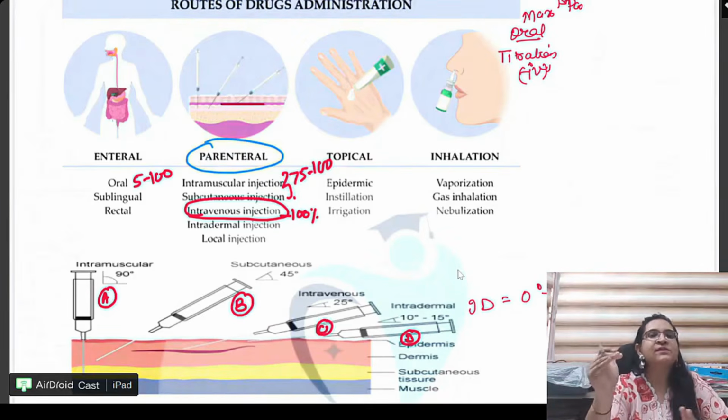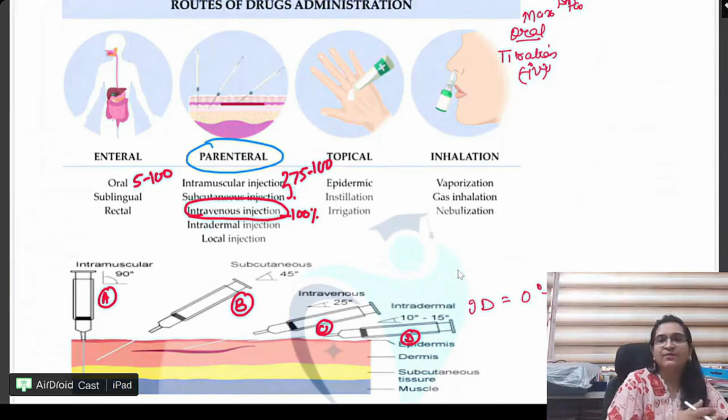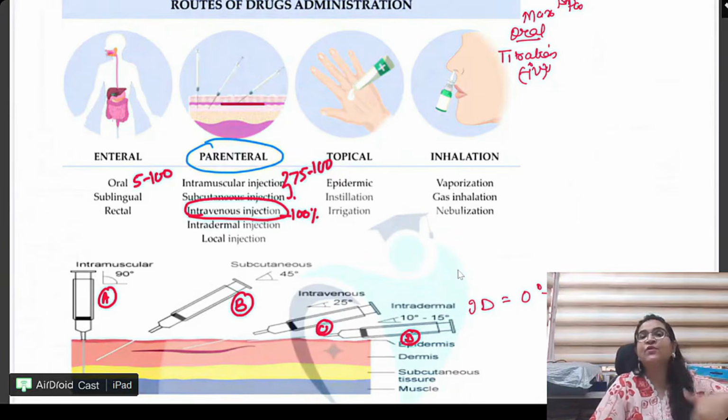Oral, sublingual, rectal, they are enteral. Parenteral means intravenous, what is going into the body, into the blood. Right? Topical and inhalational. Inhalational is a very quick way of action. IV is again a very quick way. IM, subcutaneous, they are quick way of action. That is why we use that in the emergency. In anaphylaxis, we are giving subcutaneous adrenaline, IM adrenaline.